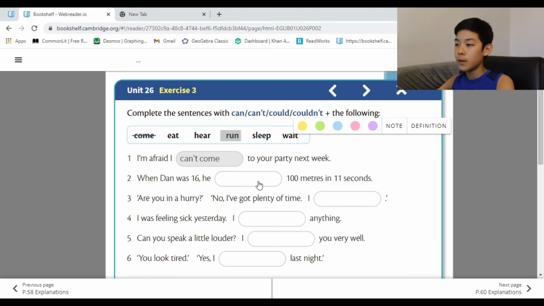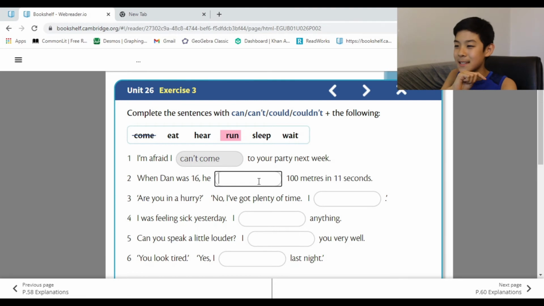When Dan was 16, he can run? That's not right, because this was the past. Can't? No, because he did it, so he could do it. Could, because it's the past. So, yeah. He could run. It makes sense. Big brain.